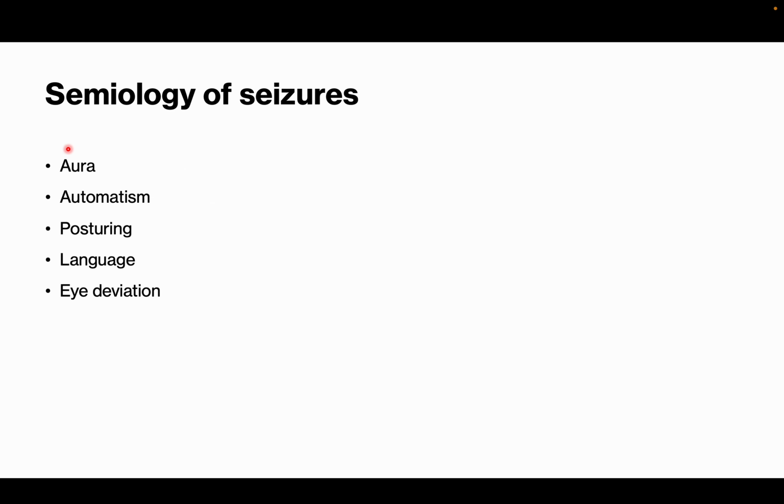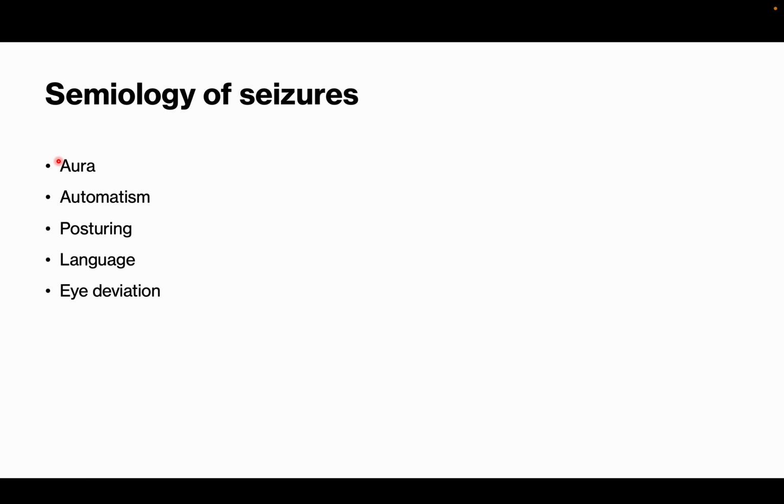So always, for semiology, you need to ask about aura. That can be a sensory aura. Sensory aura is most commonly seen in parietal lobe syndrome. Motor aura is mostly seen in frontal lobe syndromes. Visual aura, occipital lobe. Autonomic aura is mostly seen in medial temporal lobe epilepsy, and olfactory aura is seen in medial temporal lobe. Gustatory aura gives you taste. So these are all different kinds of aura that can be seen.